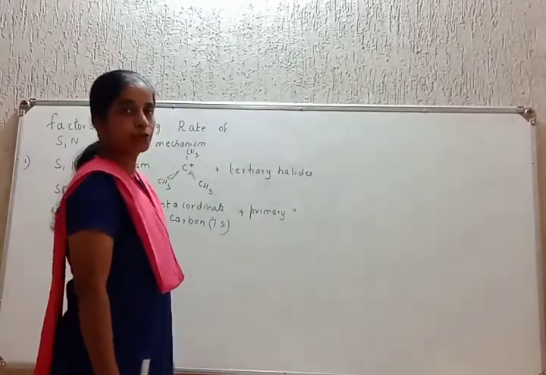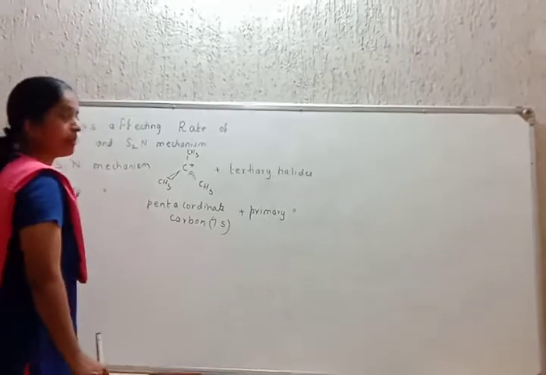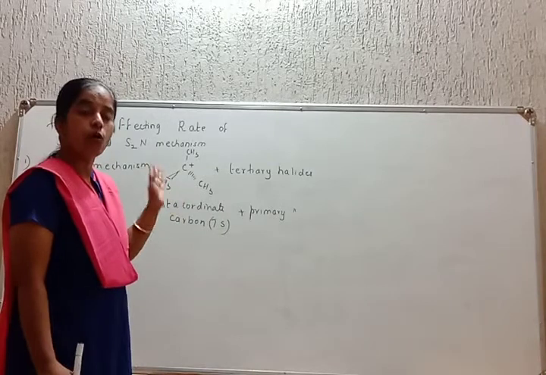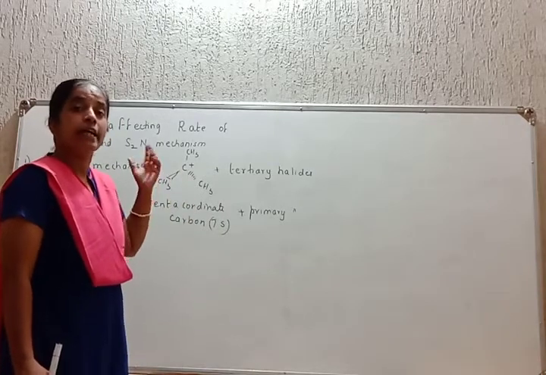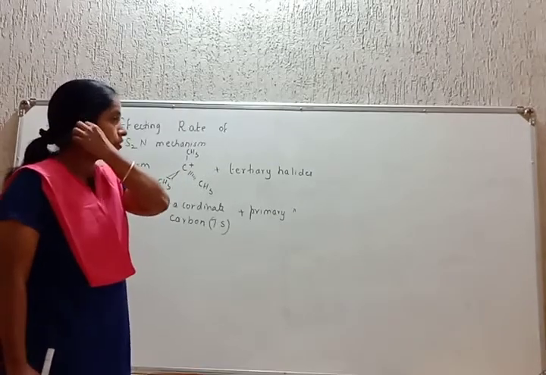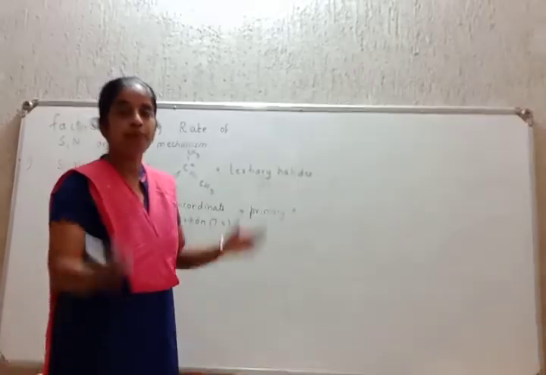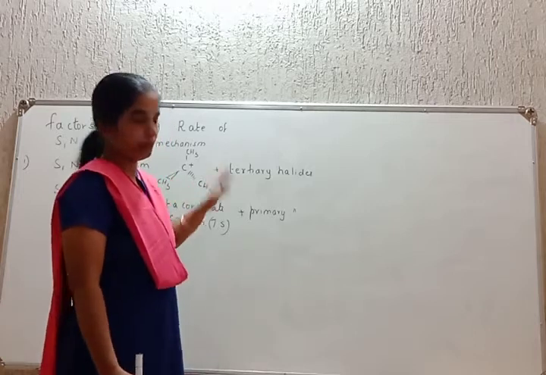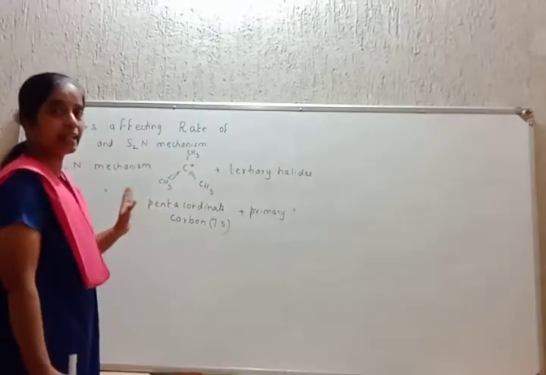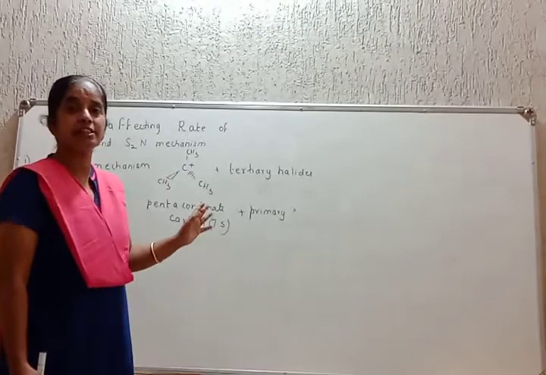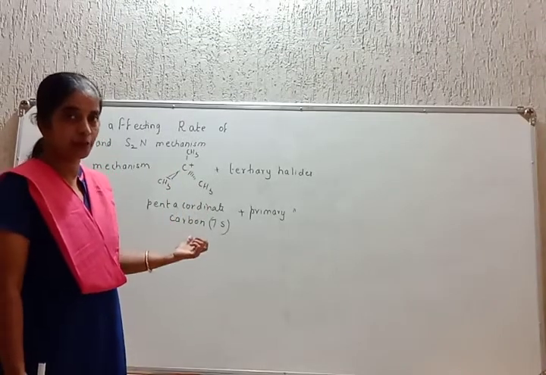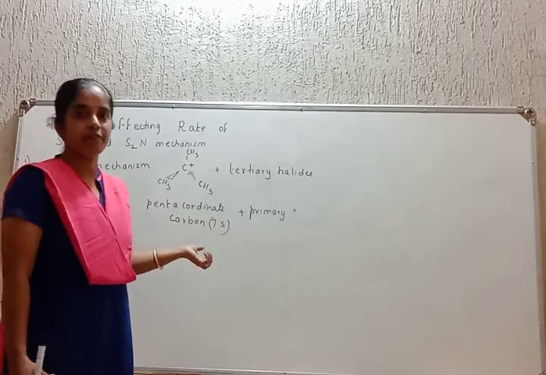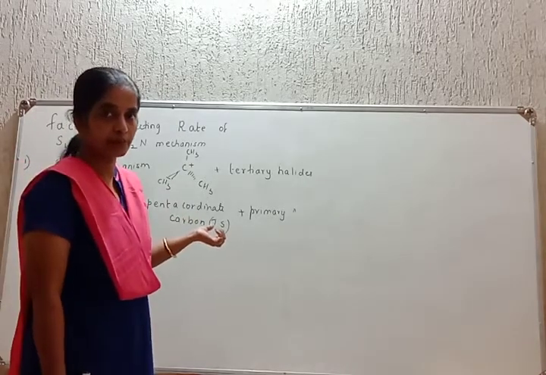Point number 1. SN1 mechanism is seen by the reaction of nucleophile with tertiary halides only. Reason: the intermediate product is a carbocation with a lot of empty space provided around it, so a large number of atoms or groups can be attached to it. In SN2 mechanism, in the transition state, a pentacoordinate carbon is formed, and that pentacoordinate carbon is overcrowded with neighboring groups and atoms.